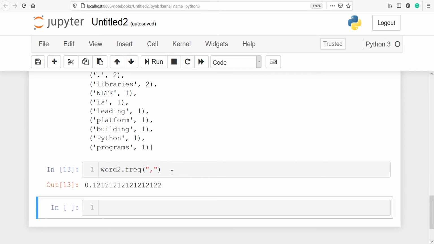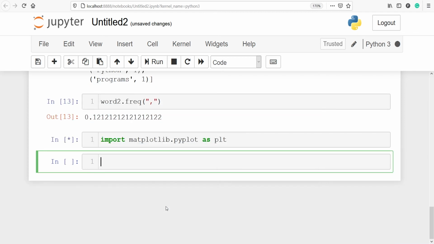We can also plot the frequency of words using a line chart. Let's import matplotlib. Import matplotlib.pyplot as plt. This matplotlib library is used for data visualization.